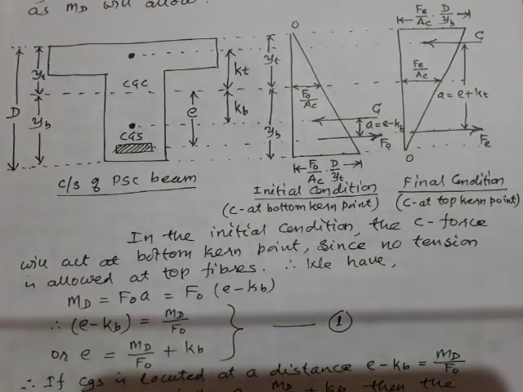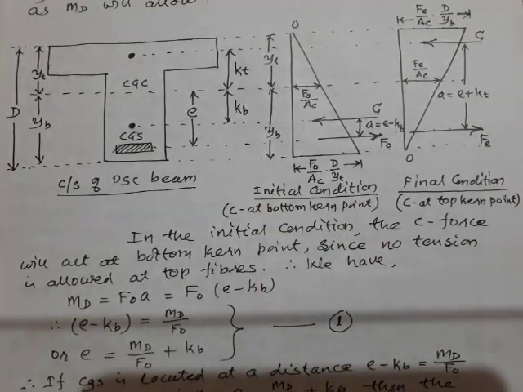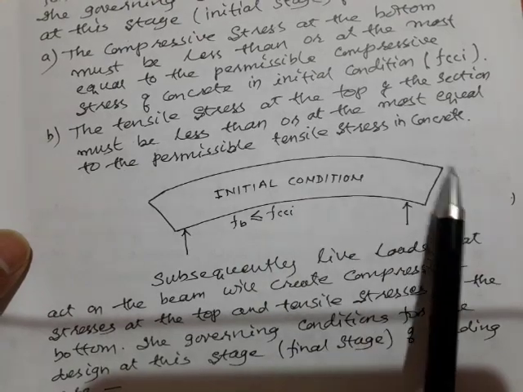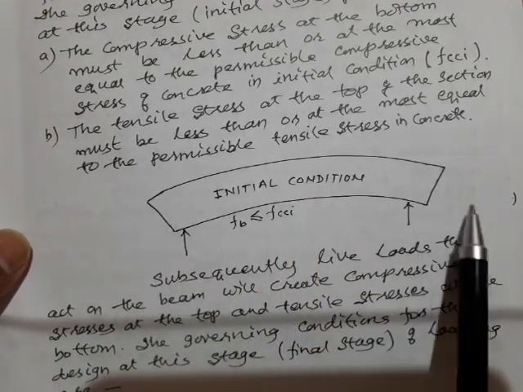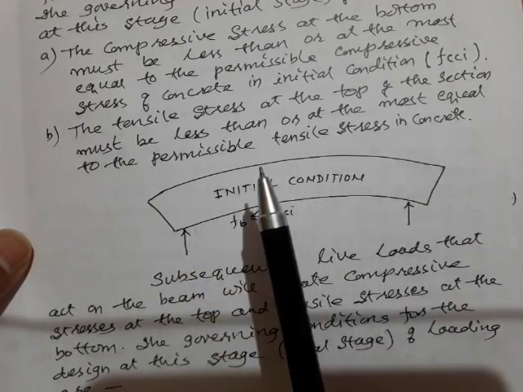Now in the initial condition, what happens? Let us try to observe. In the initial condition, the beam bends like this, since you have applied an eccentric prestressing force.